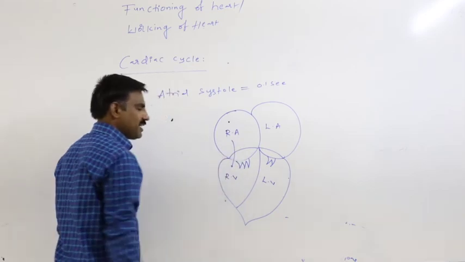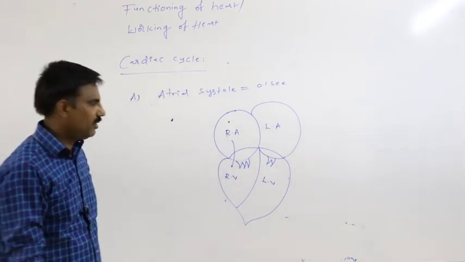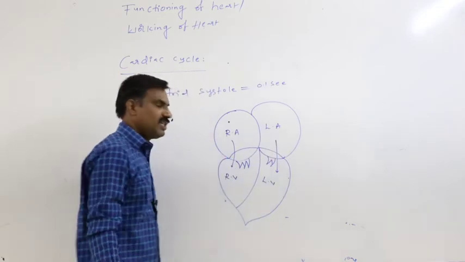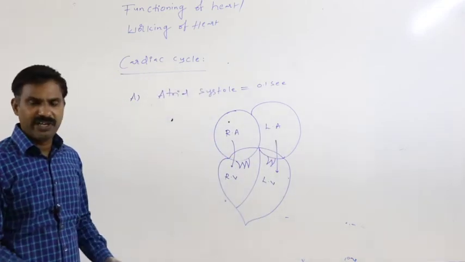Similarly, from the left atria, 70% of the blood is pumped into the left ventricle.